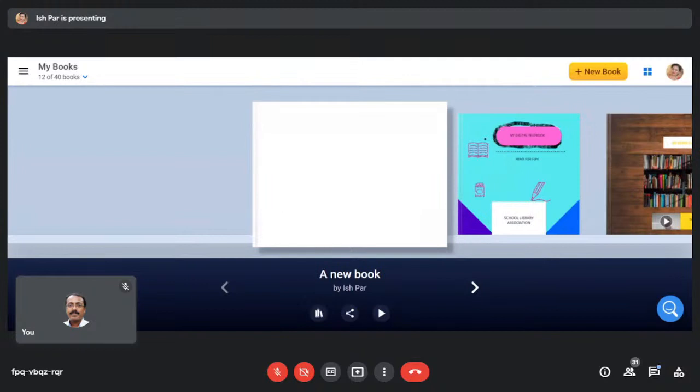Ma'am, one query in the chat box regarding the copyright issue, the pictures that we are using, whether they are under copyright. Yes, when you are using a book in a PDF form and sharing with students, then there comes the copyright issue. You need to always use a link with the image. Yes, copyright is always there. That's why you have to do certain changes. If you are modifying it, you need to give the credit source.